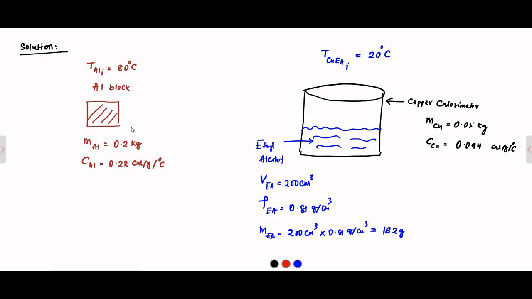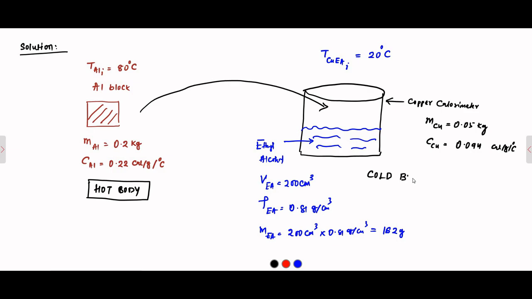Okay, so when this block is put in, it is the hot body, because it is at a higher temperature, the aluminium block, and this copper calorimeter and ethyl alcohol combination is the cold body.